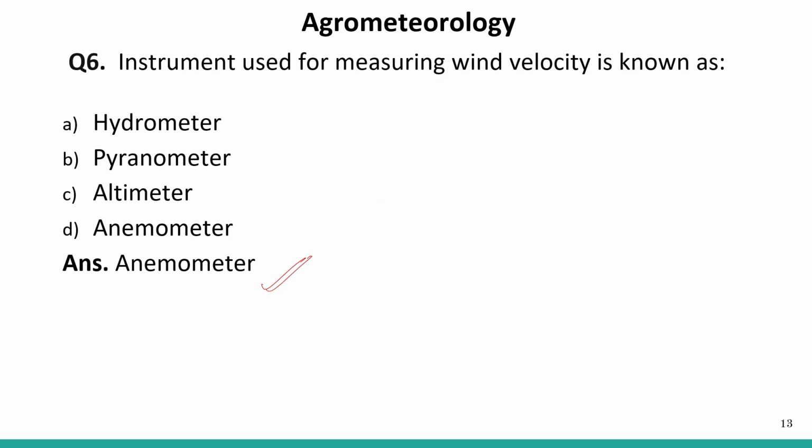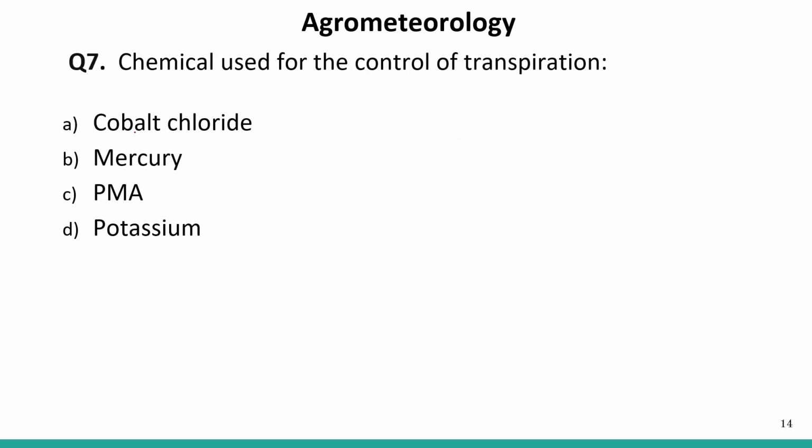Okay, next question. Chemical used for the control of transpiration. So there are some chemicals that are used to control the transpiration process.